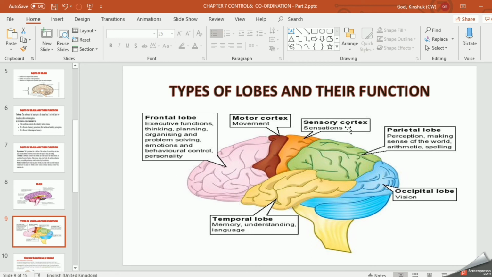Now here you can see the sensory cortex, sensation. This helps us to feel, right? This is the motor cortex, movement, that helps you to move according to the behavior, right? Whenever the brain sees a snake coming, it gives the order to the motor area. So this is the motor cortex layer. This is all about the types of lobes, though it is not present in your book, but I have taught you because you should know what is there in your brain. So these are all the parts of your forebrain. Clear? These are all the different lobes of the forebrain.